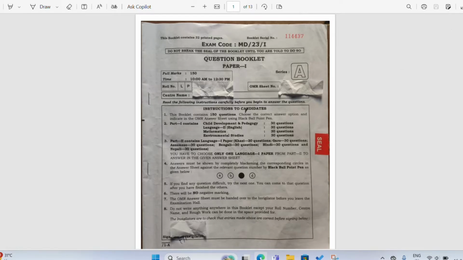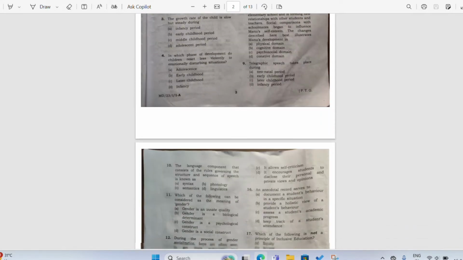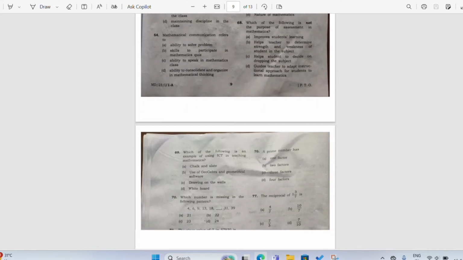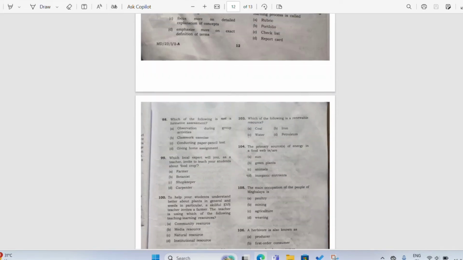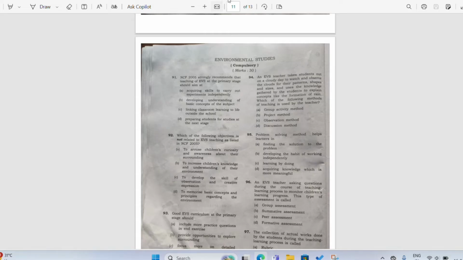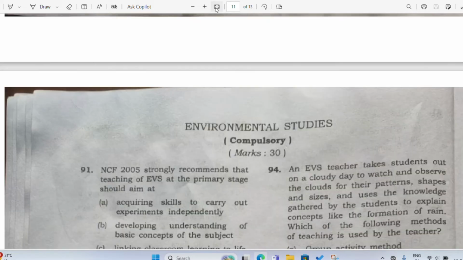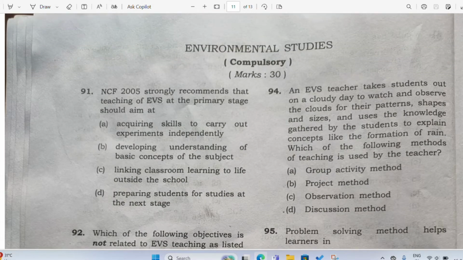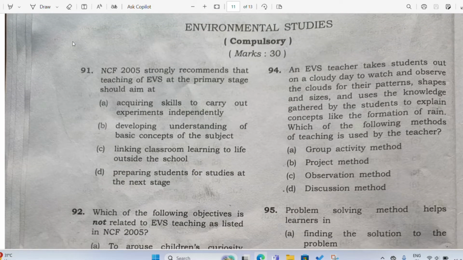Let's go. So this is English, this is mathematics, and here this is environmental studies. Let me zoom it. Yes, I hope now you're more happy, no? You're happy, I am happy.